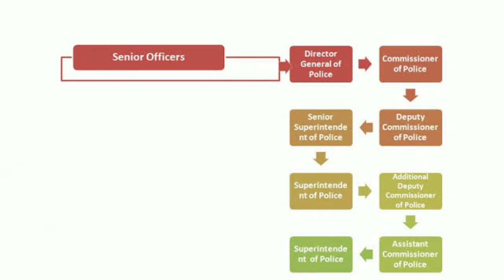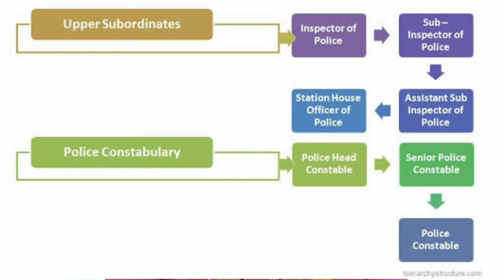Now we are going to discuss the ground level hierarchy of police, which basically relates to the police station. So now we will be discussing the composition of police station. Every police station is under the jurisdiction of a SHO or Station House Officer, which is also known as Daroga. Under a SHO, inspectors, sub-inspectors, head constable, constable and chowkidars are working.